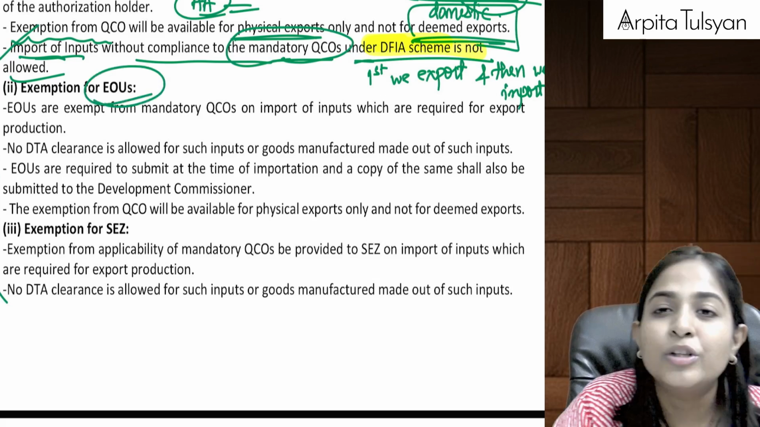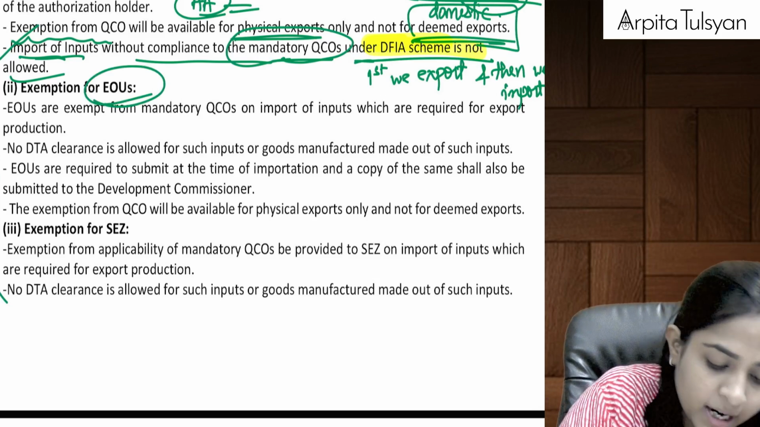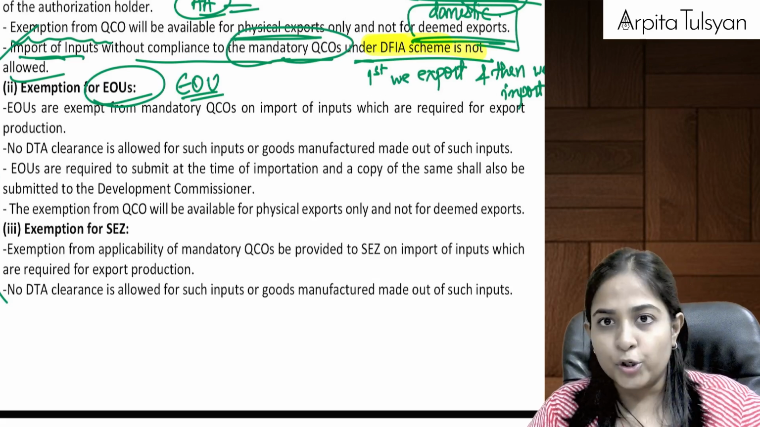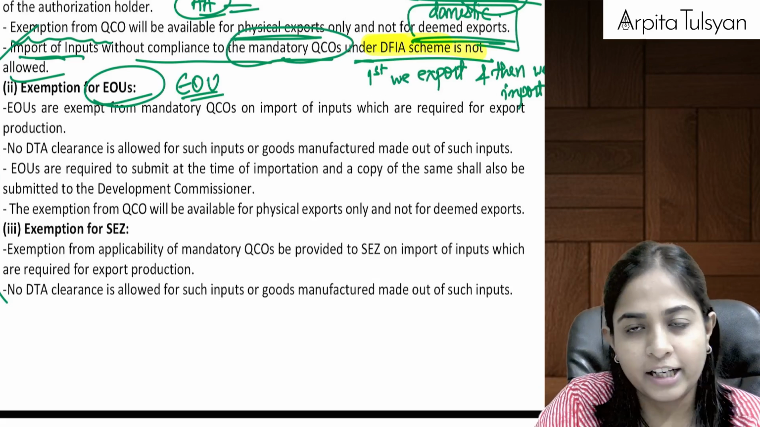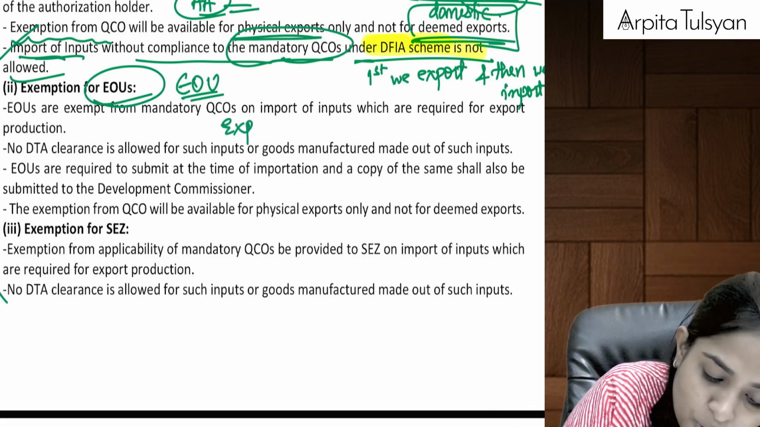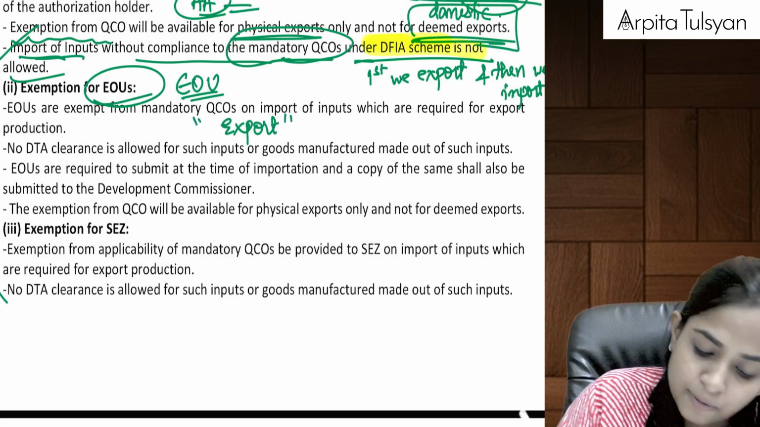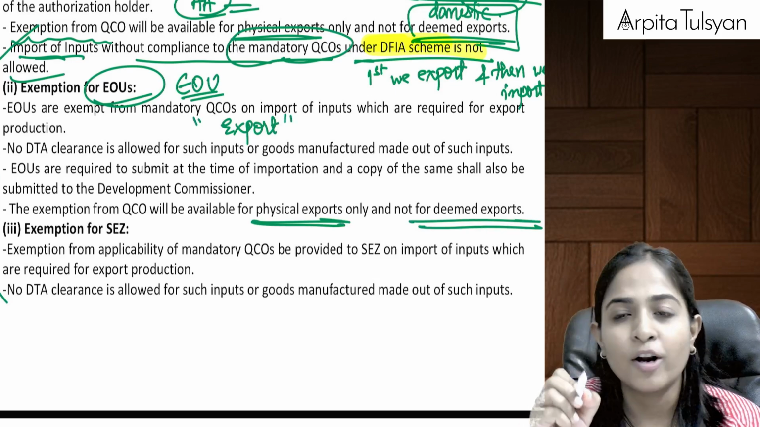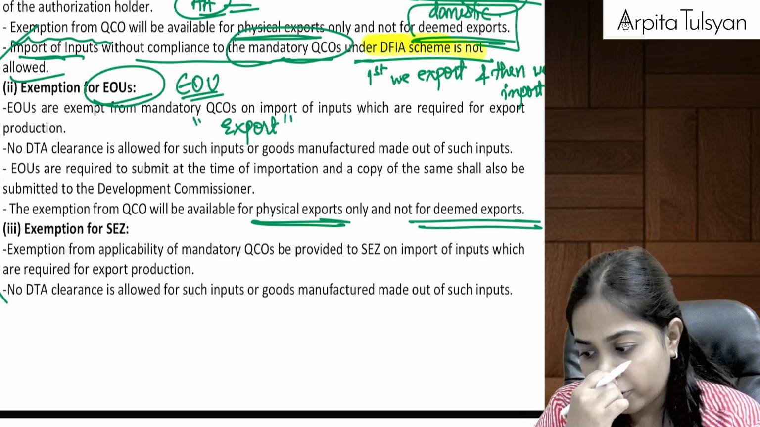Now, what about the EOUs? If you are in an EOU, EOUs are also exempted from these quality control orders, provided they are going to use it for export purpose, and again it should be for physical export only and not for deemed export. I don't know if you recollect or not.